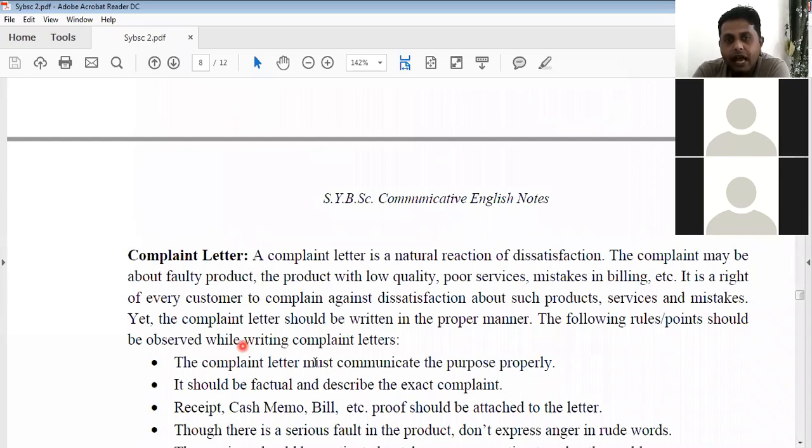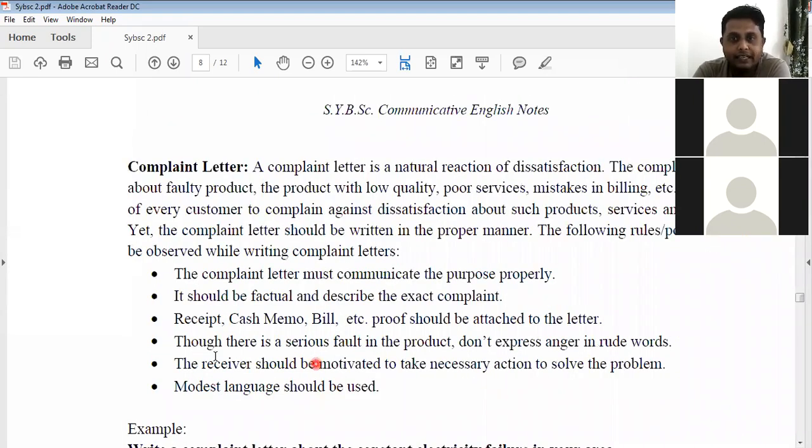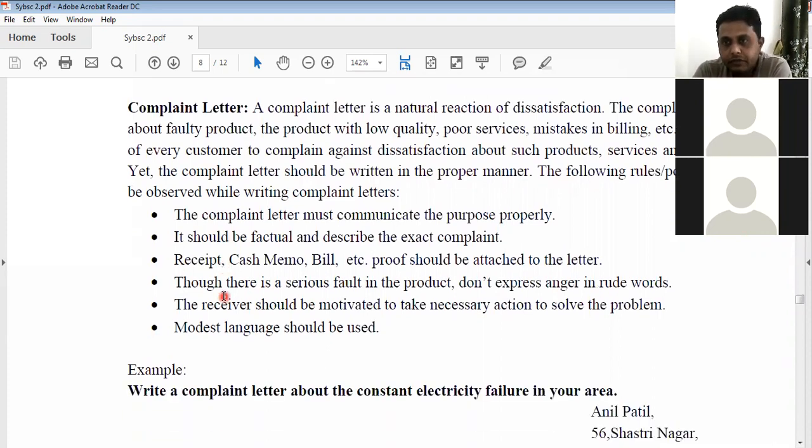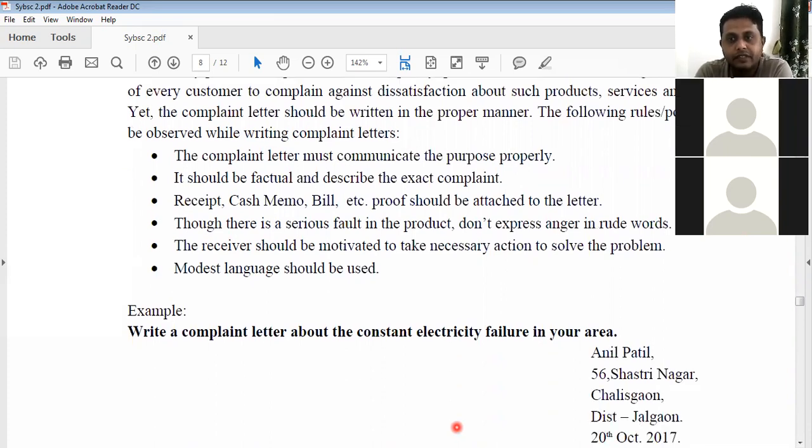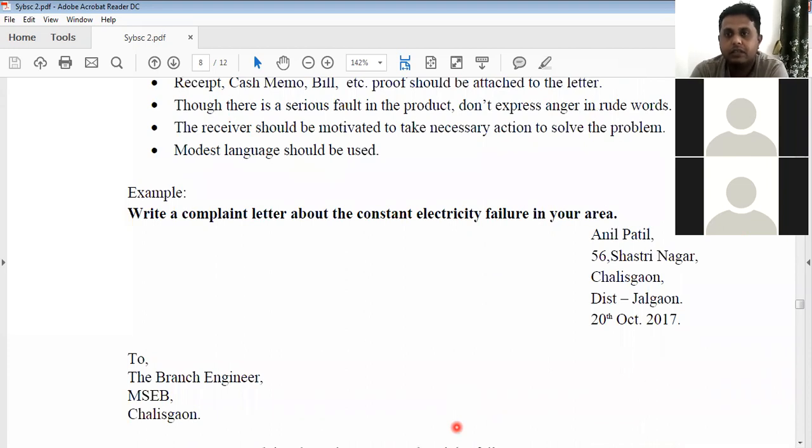Next example we would have is of a complaint letter, right? Maybe irregular water supply, failure of electricity, like that. Some bogus item has been provided by the company. So many issues can be there in a complaint letter, right? Let's go towards the example directly.